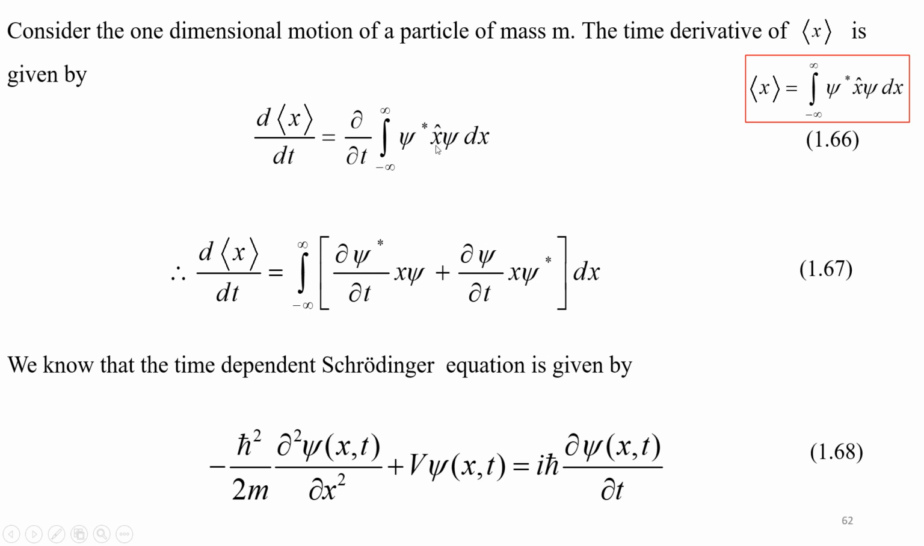So equation 1.67 is obtained. See, we are going to differentiate this. So d psi star by dt, keeping this as constant, x psi dx, plus keeping this as constant, we are going to differentiate this. We will get d psi by dt times psi star x dx. We know that the time dependent Schrodinger equation is given by this equation. So kinetic energy plus potential energy equals total energy.